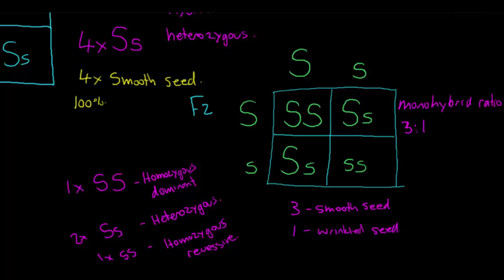It's a crossing of heterozygotes, but only looking at one trait, and the ratio we get is 3 is to 1. So 3 dominant phenotype to 1, so 3 of the dominant phenotype and 1 of the recessive phenotype.